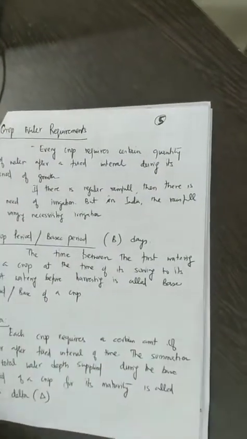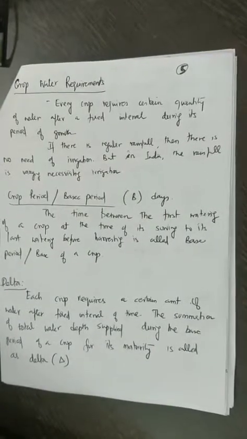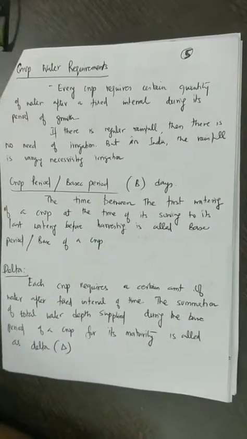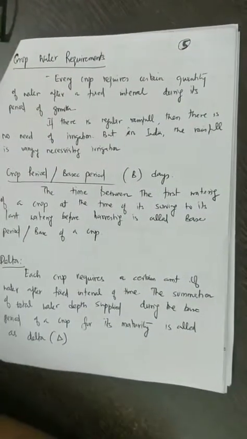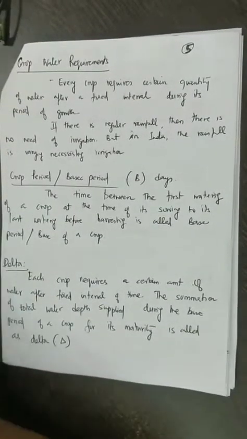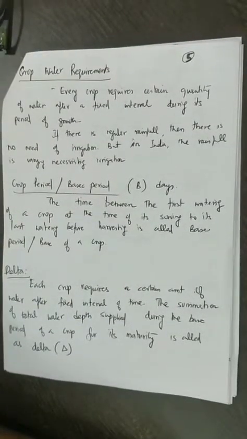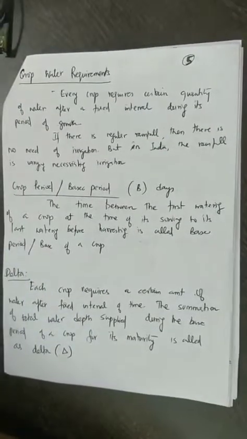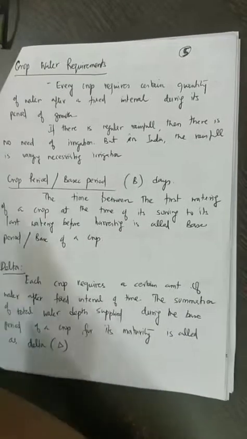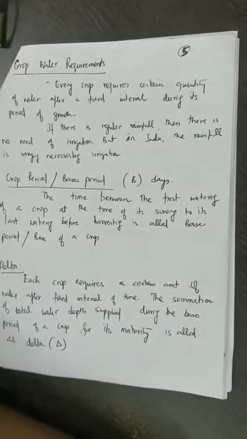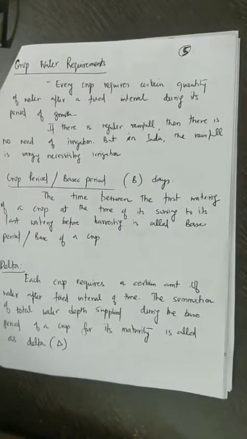So now coming to the main topic, every crop requires some amount of water for its growth, and that we call the crop water requirement. As we all know, we all require food and water for our growth. Similarly, crops also require water in certain quantity during the entire period from the beginning to the end of the growth period. If there is a regular rainfall during the entire crop period, then there is no need of irrigation. On the other hand, when there is irregular rainfall, then we need to regulate the flow to the crops so that they can grow in an effective way.